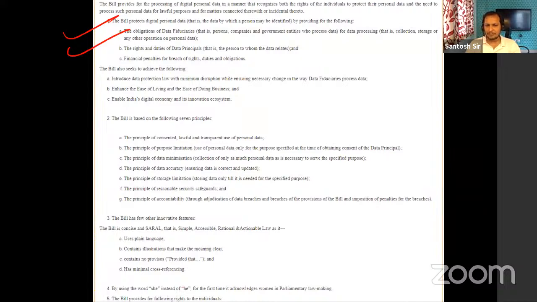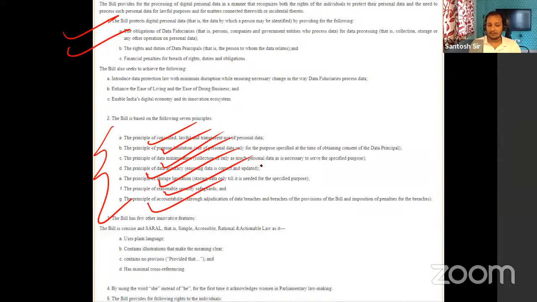So the bill which is now an act talks about data fiduciary responsibilities. It talks about various protections to your data, different types of data, personal data and data which are not personal. And various principles are followed in this act: the principle of consent, purpose limitation, data minimization, data accuracy, data storage limitation, reasonable security, and accountability. So go through this act also.